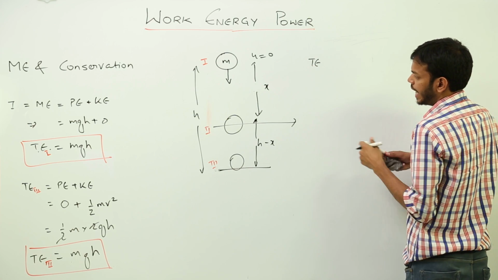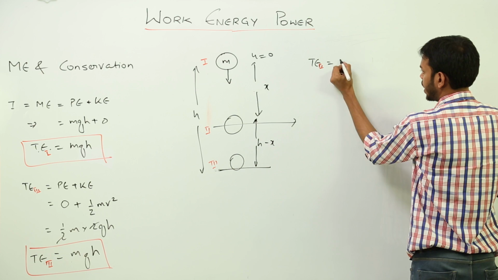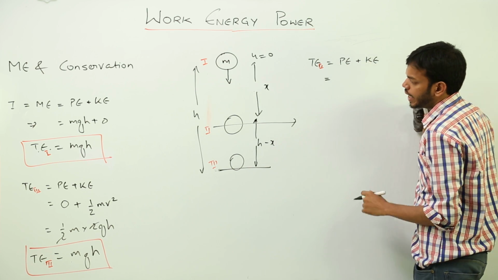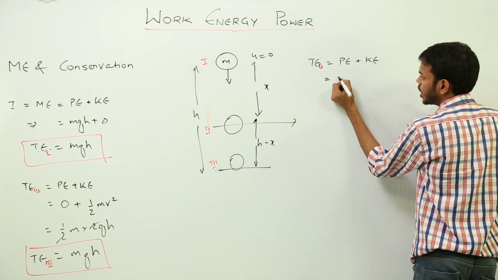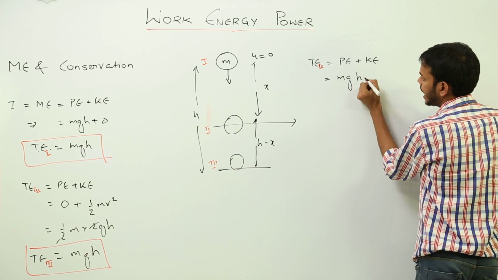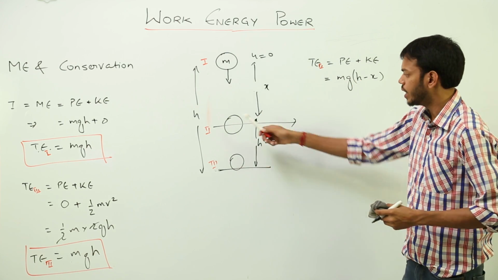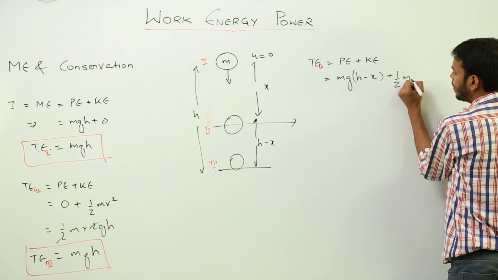Total energy at position number 2 would be potential energy plus kinetic energy. Now, what is potential energy at this height? The height is h minus x. So potential energy is mg(h minus x), right? This is the height above the ground at which the object is placed right now. Plus kinetic energy, that is half m v square.